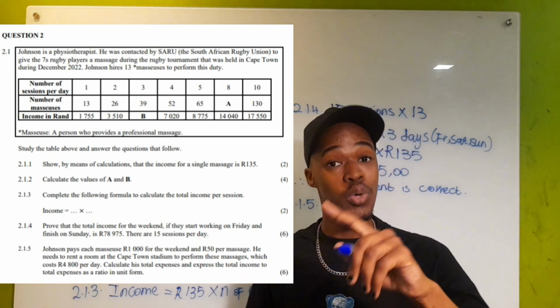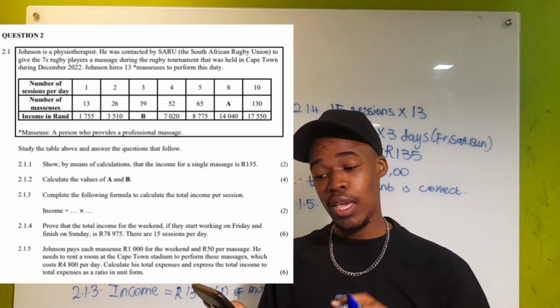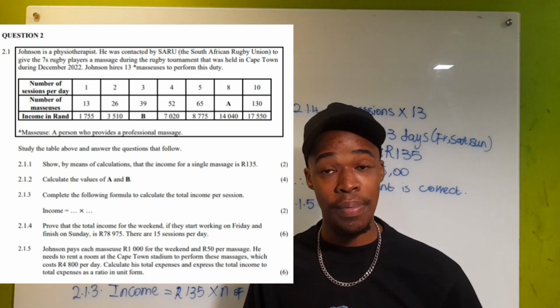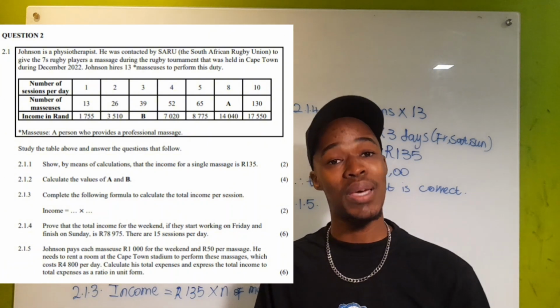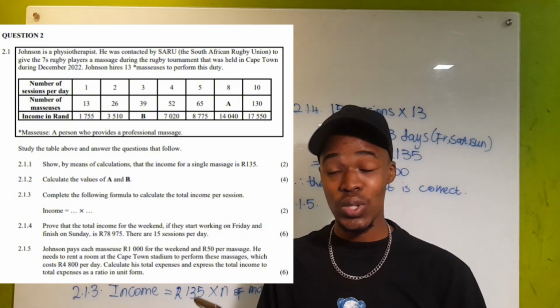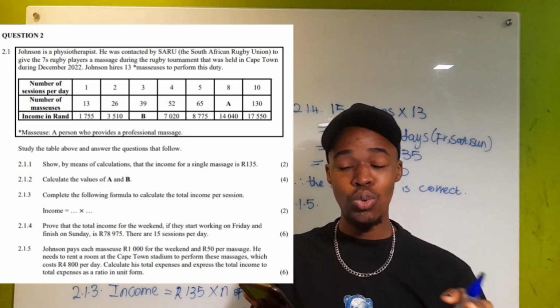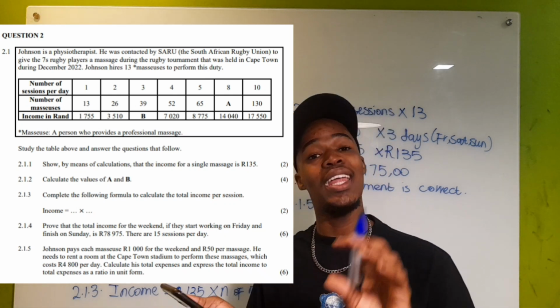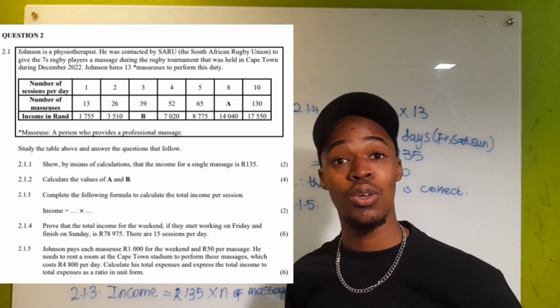And remember, he's going to be there for the whole weekend, which is 3 days, right? And he pays 4,800 per day. And then the question asks us to calculate his total expenses. And then after getting his total expenses, we should express the total income to total expenses in the form of a ratio in unit form. So let's break down the question.